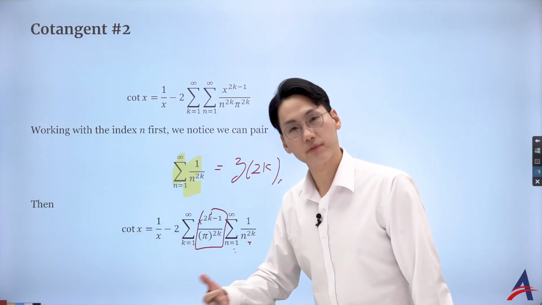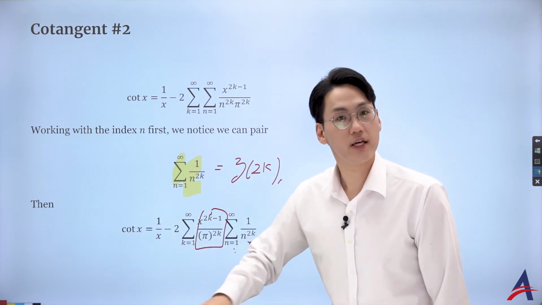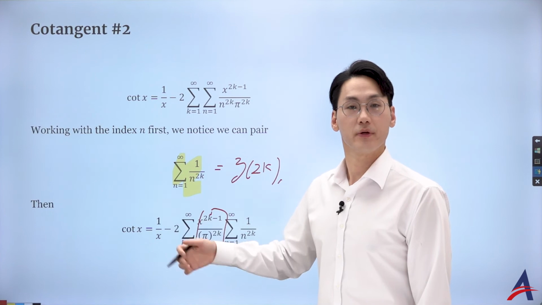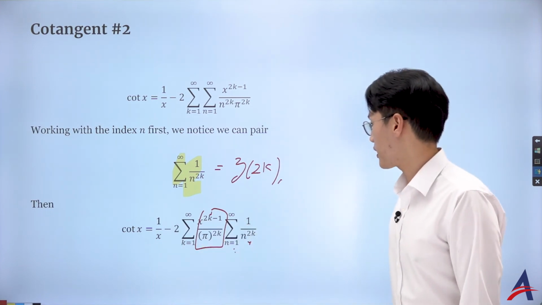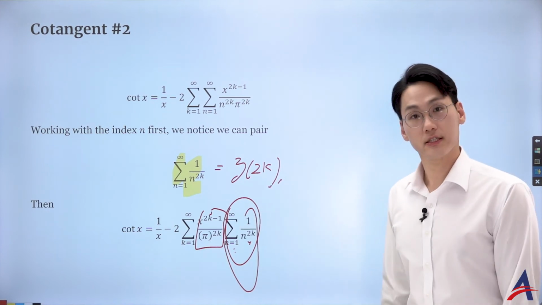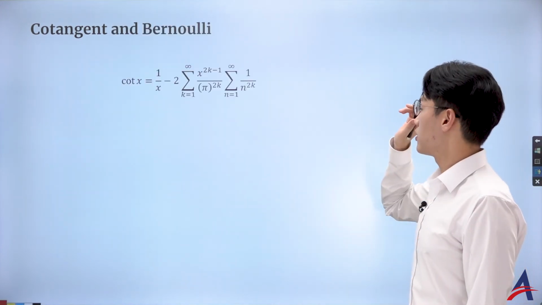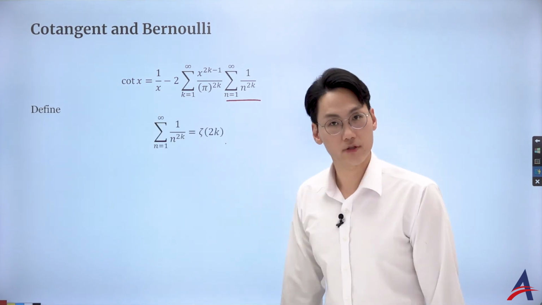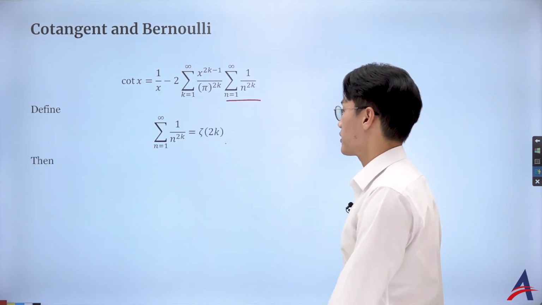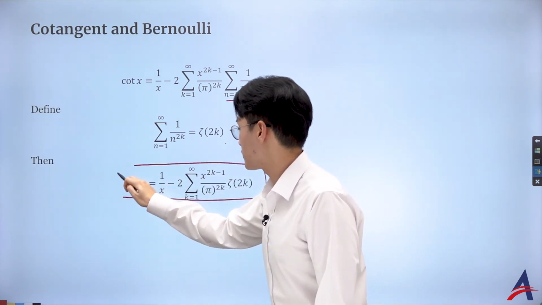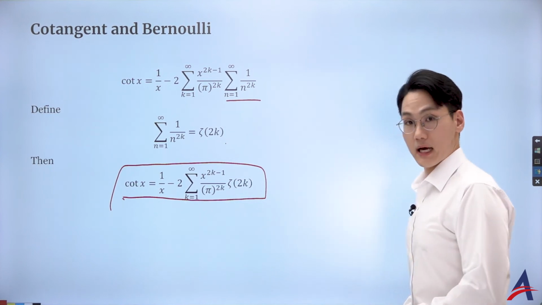Double summation, something that I need to accept for free. Although if I was writing for the internal assessment, of course you have to explain, but that's not the purpose of this video, okay? But yeah, that can actually be re-expressed as a zeta function, isn't it? So let's do that, right? So now of that one, I'm going to use my fancy notation of a zeta function over 2k. So that is great. So if I did, my cotangent function can be described by this power series here. Oh la la, oh la la.